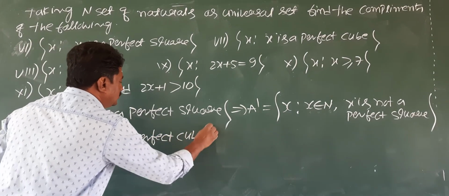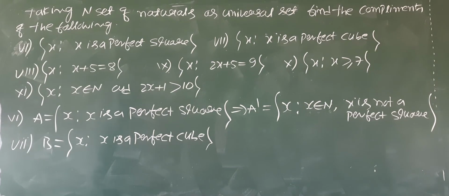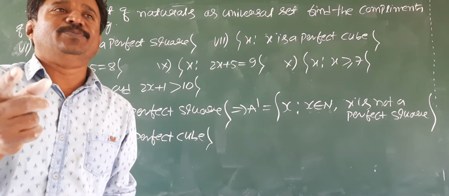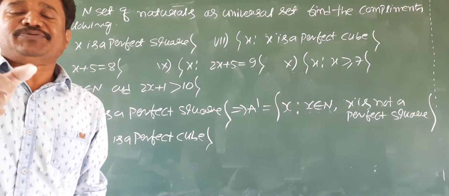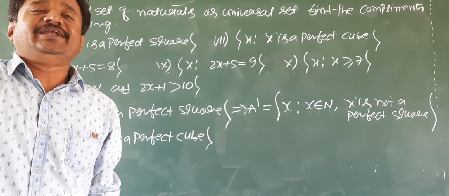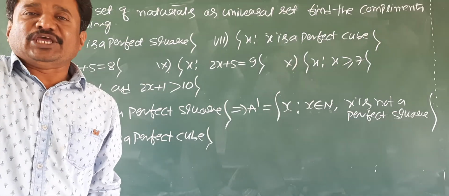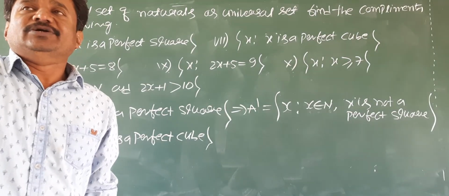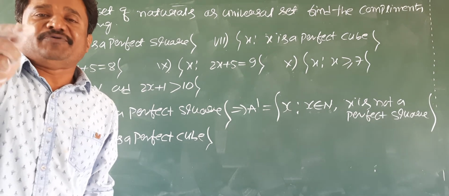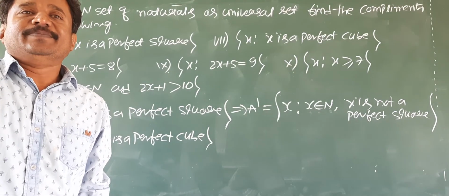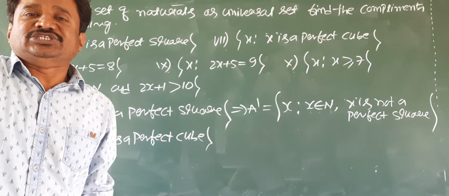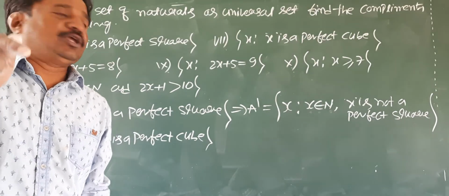Tell me perfect cubes, students. 1 cubed is 1, 1 is a perfect cube. 2 cubed is 8, 8 is a perfect cube. 3 cubed is 27, 27 is a perfect cube. 4 cubed is 64, 64 is a perfect cube, like that.